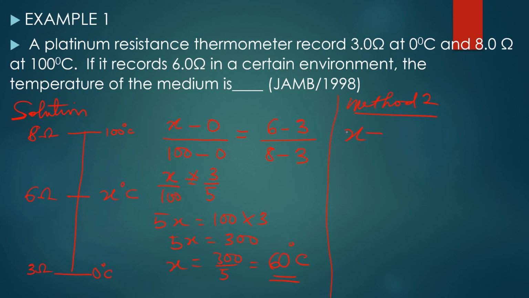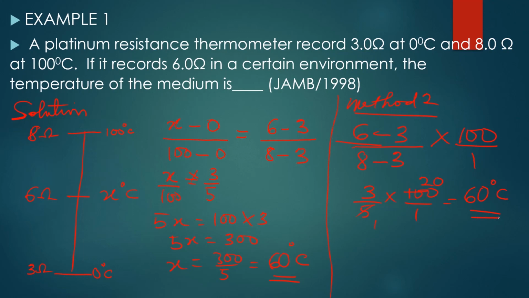Since we are dealing with the resistance, it's going to be the resistance at that temperature we don't know, which is 6, minus the resistance at the lower fixed point, which is 3, over the resistance at the upper fixed point, which is 8, minus the resistance at the lower fixed point, which is 3, then everything multiplied by the temperature difference, which is 100/1. That is the temperature difference between the upper and the lower fixed point. And here it's going to give you 3/5 times 100/1. So 5 here 1, 5 here 100 gives you 20. And 20 times 3 gives you 60 degrees Celsius.